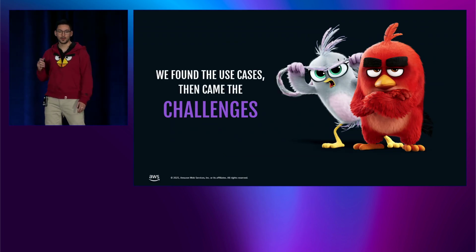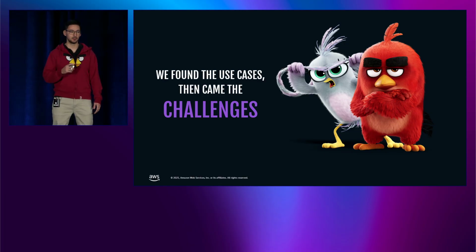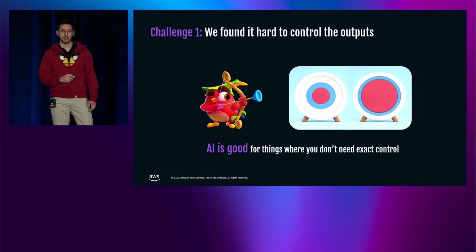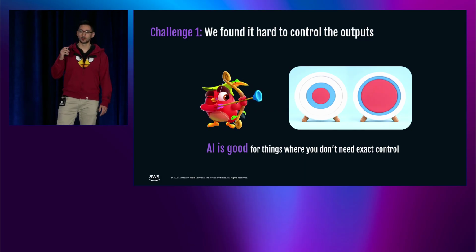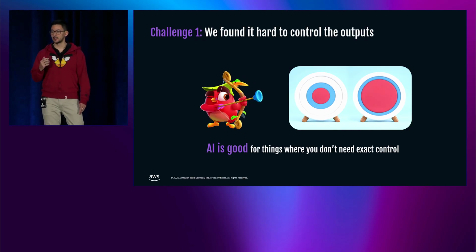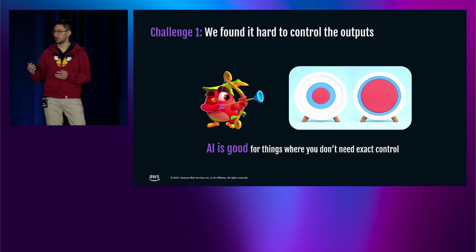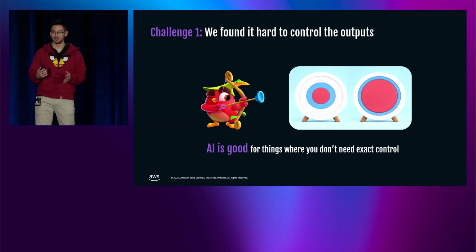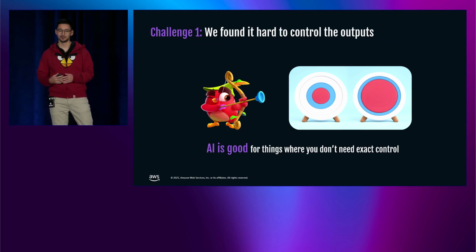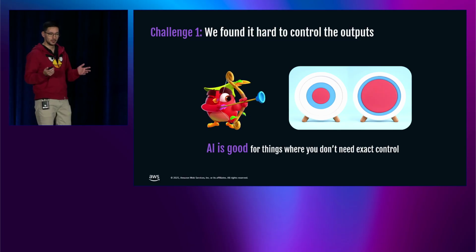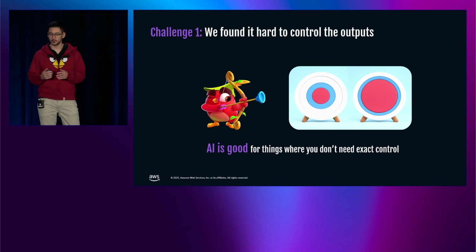But even though we found some use cases, like secondary characters and backgrounds, there were a lot of challenges. The first one was about control. It was really hard when the artists used these tools the first time to get the results they wanted, especially if they were focusing on generating Angry Bird characters, which was not the right use case. They got frustrated, so they tried once and they quit. And even if you're focusing on the right use case, it takes a lot of practice to master these tools.